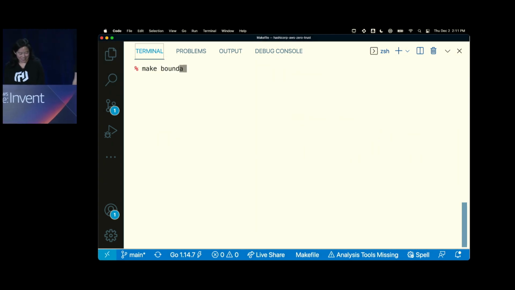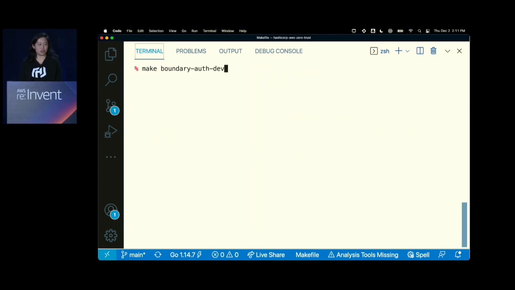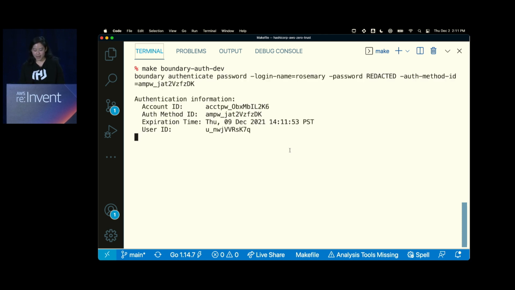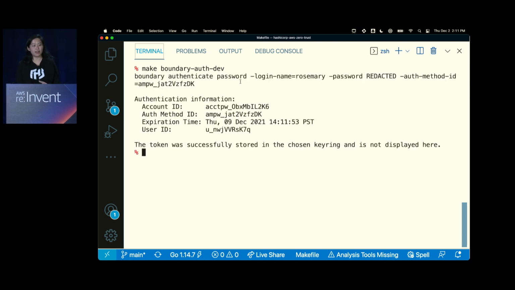All right. So first thing I'm going to do is imagine I'm Rosemary, the application developer. I'm going to authenticate to Boundary. The command is boundary authenticate password, with Rosemary and Rosemary's password. And Boundary comes back with the token. Since I'm using my machine, it does have a keyring, so it's storing the token in the keyring. I don't have to authenticate all the time, but throughout this demo, you may see me re-authenticating on occasion, just so that I can run the commands without worrying about authentication to Boundary repeatedly. So in this case, I'm authenticating as the developer.